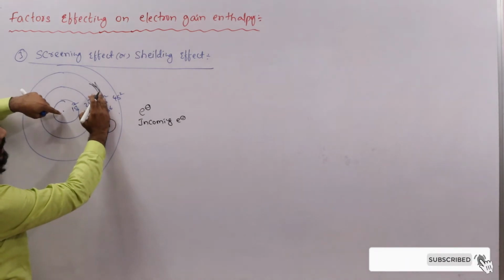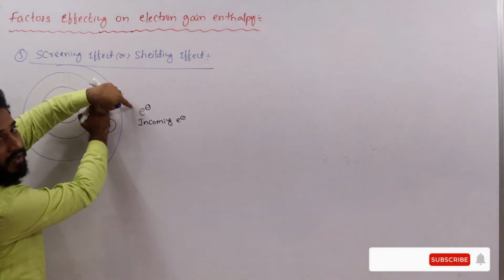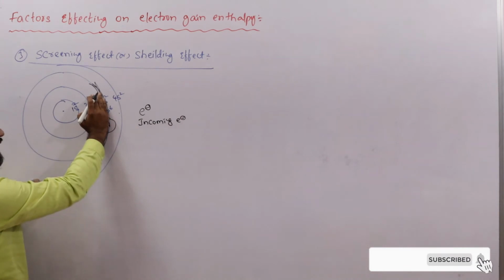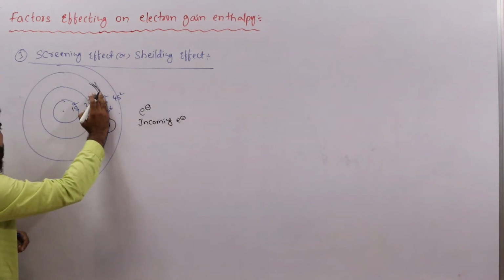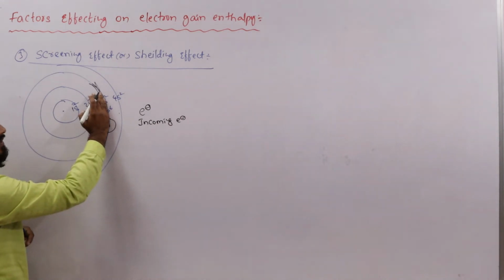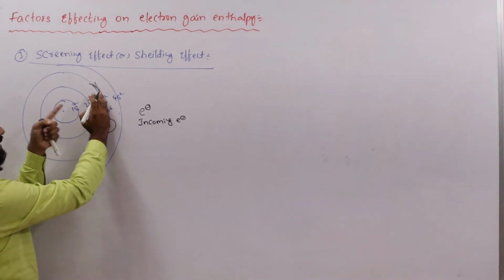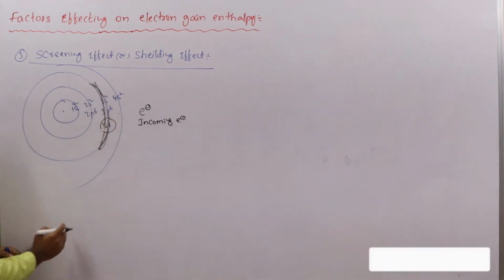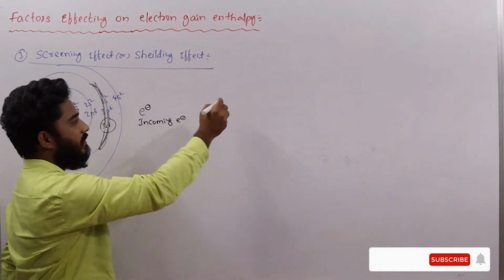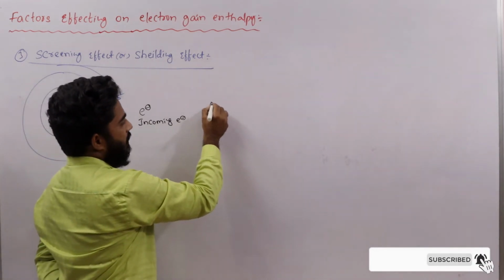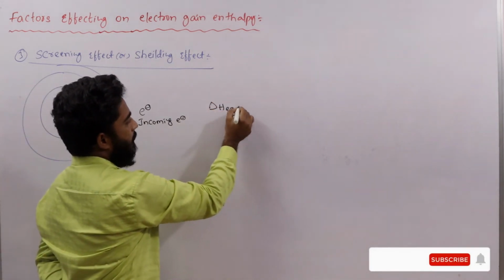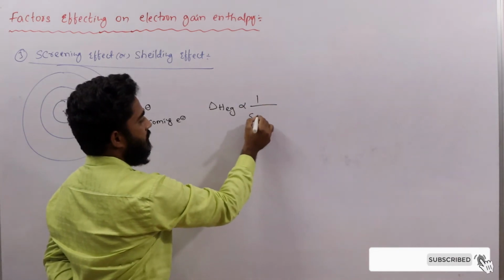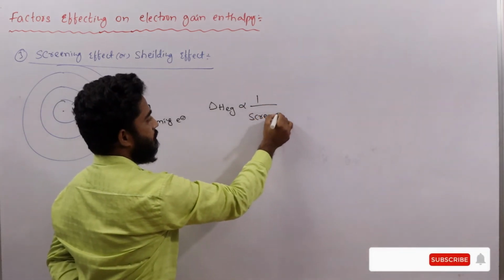That's why the affinity to gain this electron also decreases, and less energy is released when the screening effect increases. So the relation we can say here is that electron gain enthalpy is inversely proportional to the screening effect.